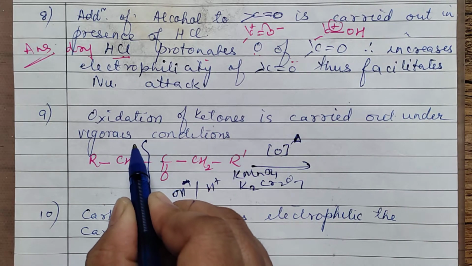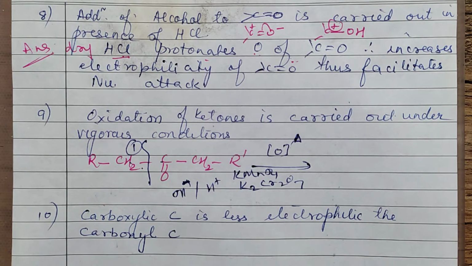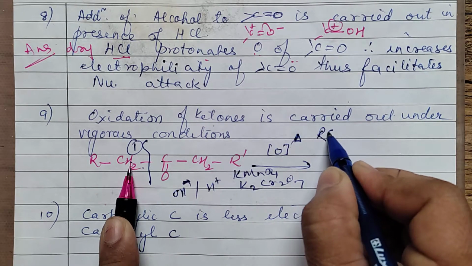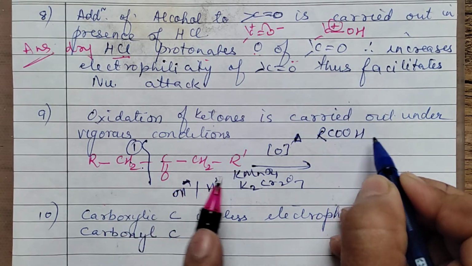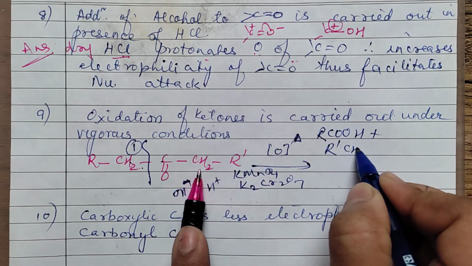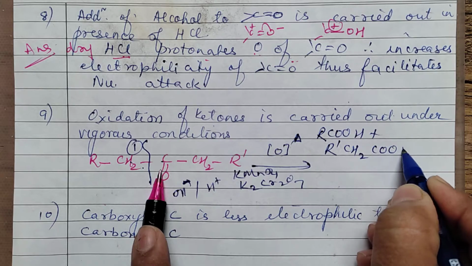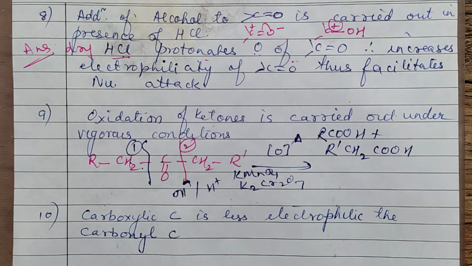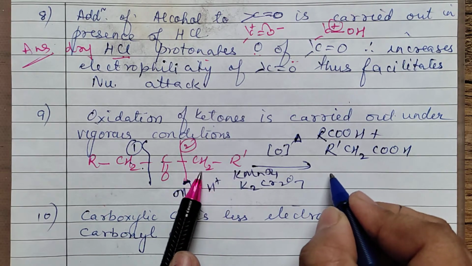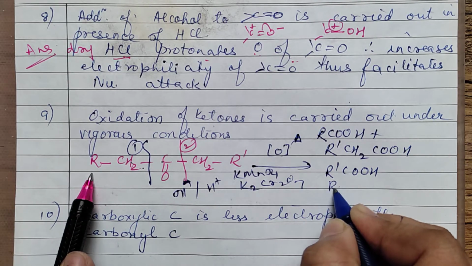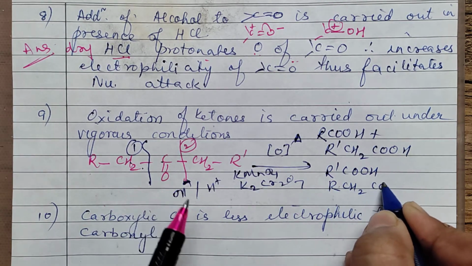This is the first possibility of breaking a bond, in which you will get two products. Which two products are you getting? One is from this side, you will get RCOOH. From the other side, R dash CH2COOH. Or another possibility is that this bond may break. If the second bond breaks, you will get this product R dash COOH, or another one, R CH2COOH.